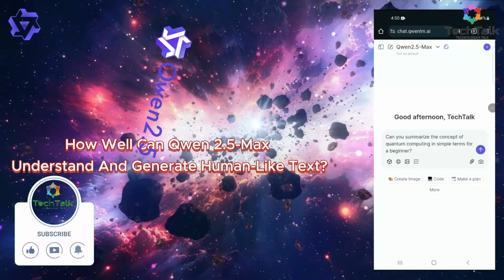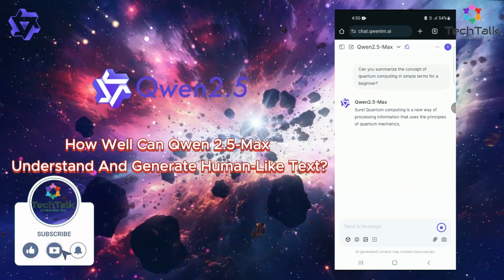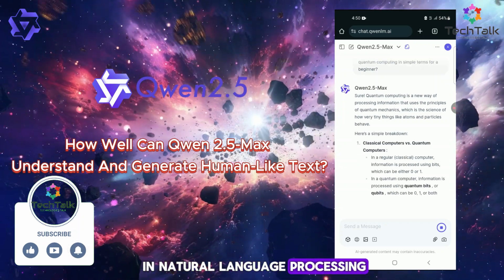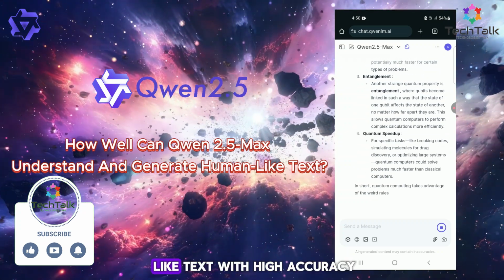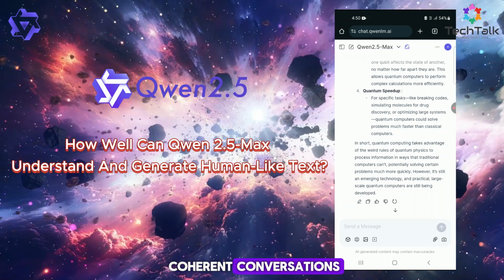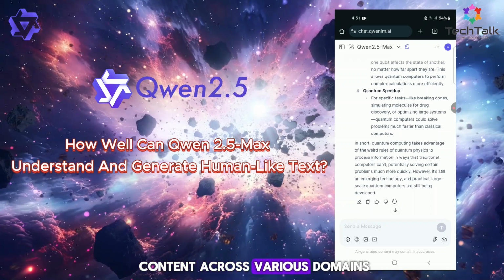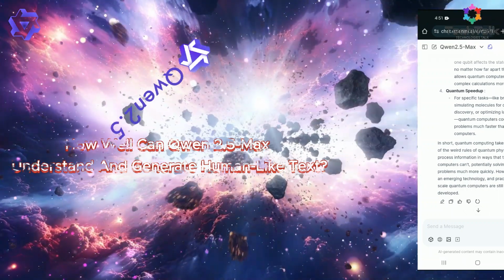How well can Qwen 2.5 Max understand and generate human-like text? Qwen 2.5 Max excels in natural language processing, allowing it to understand, analyze, and generate human-like text with high accuracy. It can engage in coherent conversations, summarize information, and generate content across various domains while maintaining context awareness and fluency.